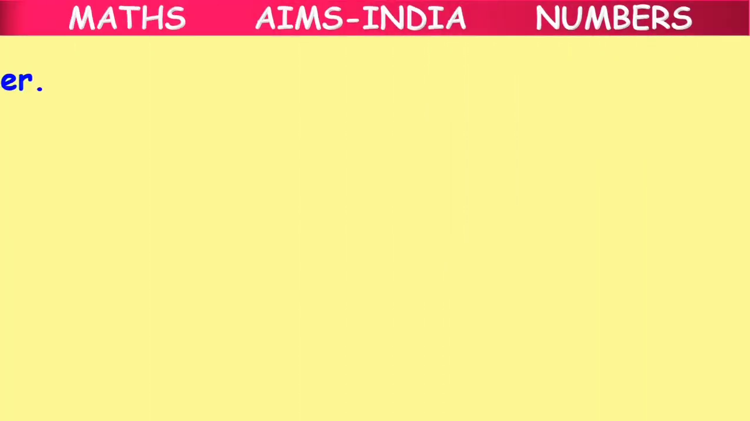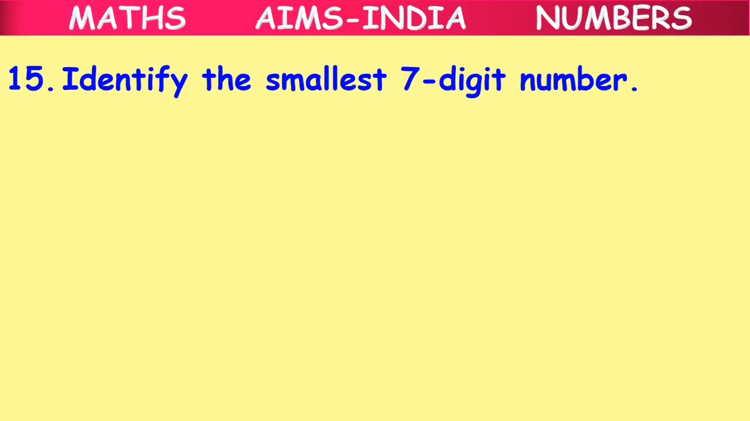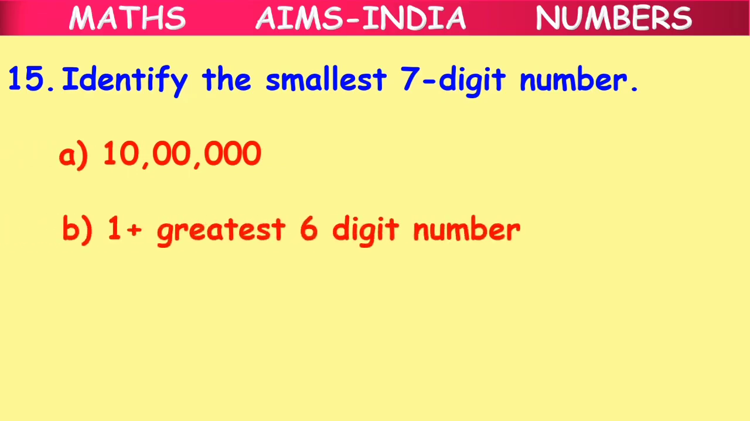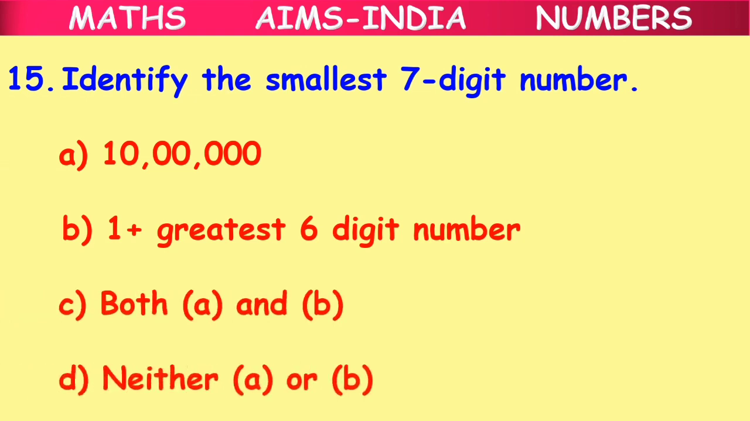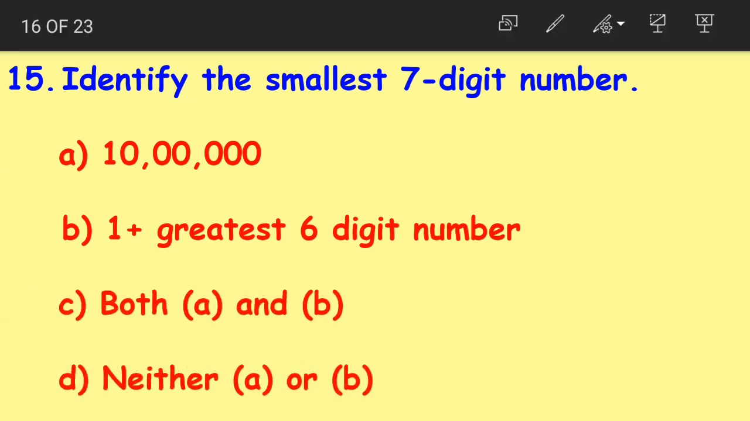Moving on to next question, number 15. Identify the smallest 7-digit number. Option A 10 lakhs. Option B 1 plus greatest 6-digit number. Option C both A and B. Option D neither A nor B. When I say the smallest 7-digit number, it has how many digits? 7 digits. So let me make 7 spaces. 1, 2, 3, 4, 5, 6, 7.